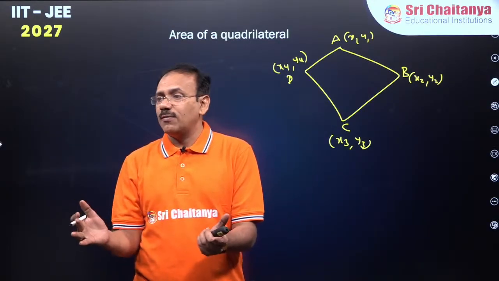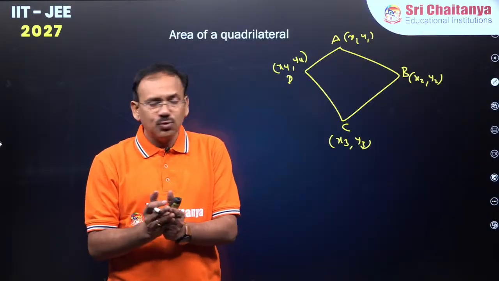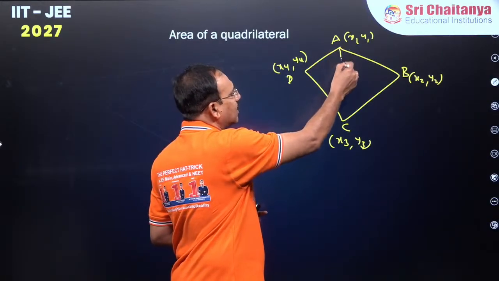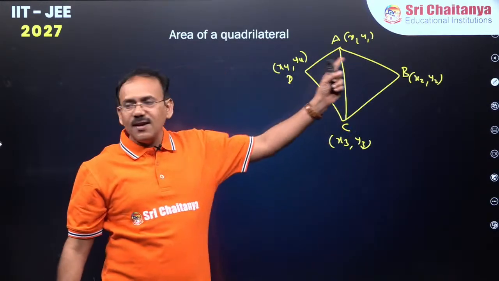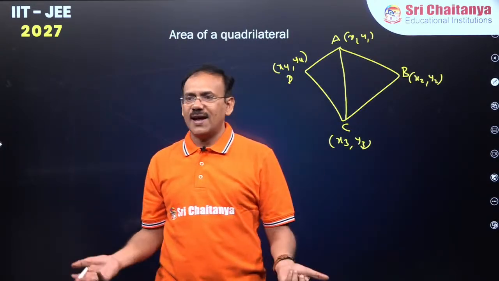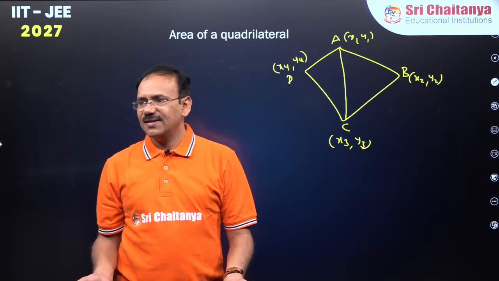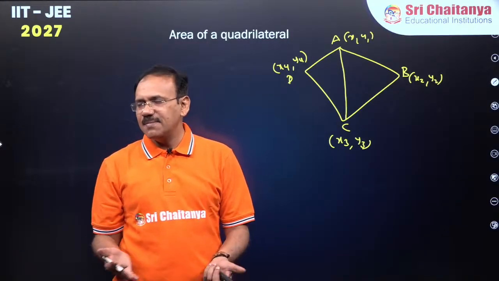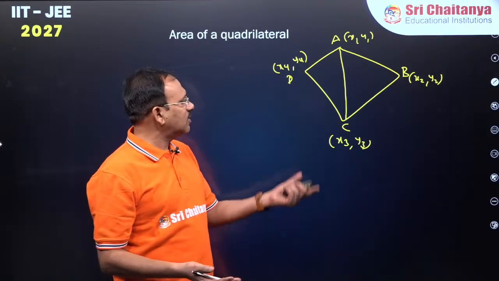If you don't know the formula, you can just join them, find the area of triangle ABC and the area of triangle ADC, and add. It is simple logic.